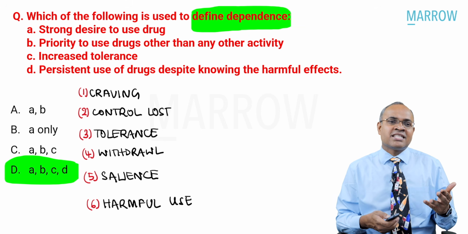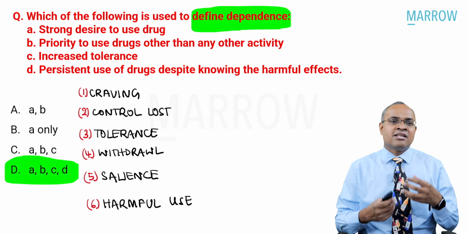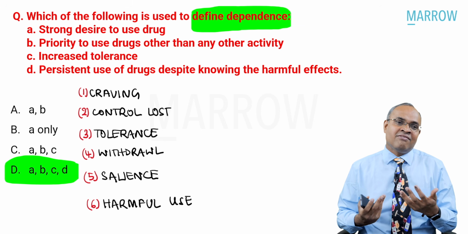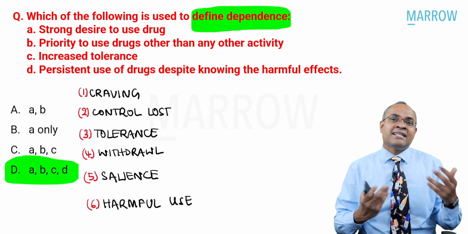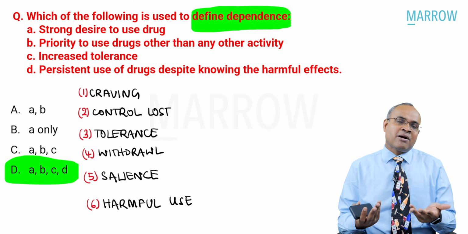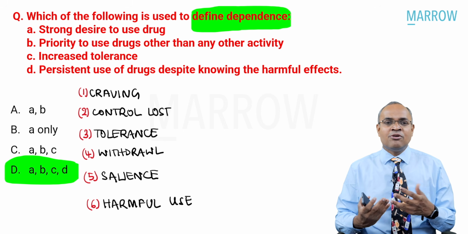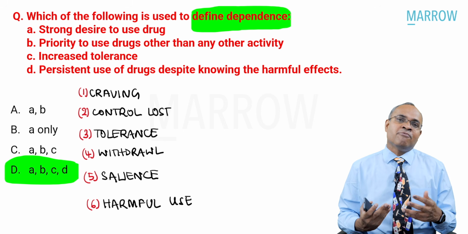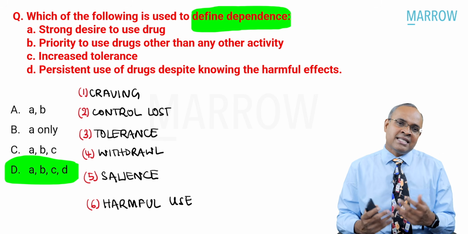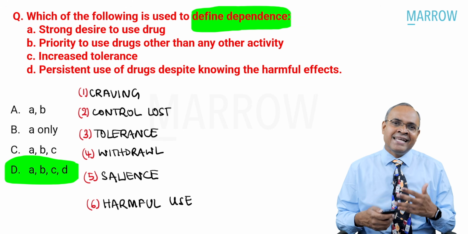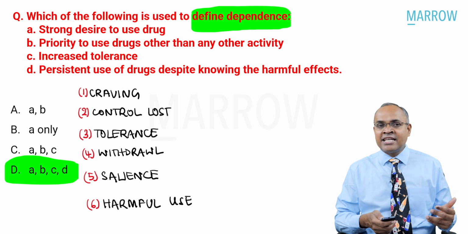If you look at the choices given here, choice A says strong desire to use the drug, which is definitely what we call craving. Priority to use the drug over any other activity is what is called salience. Increased tolerance is part of dependence, and persistent use of the drug despite knowing harmful effects is what is called harmful use. So all of these are seen in defining dependence, and the choice is A, B, C, and D. Let's move to the next question.